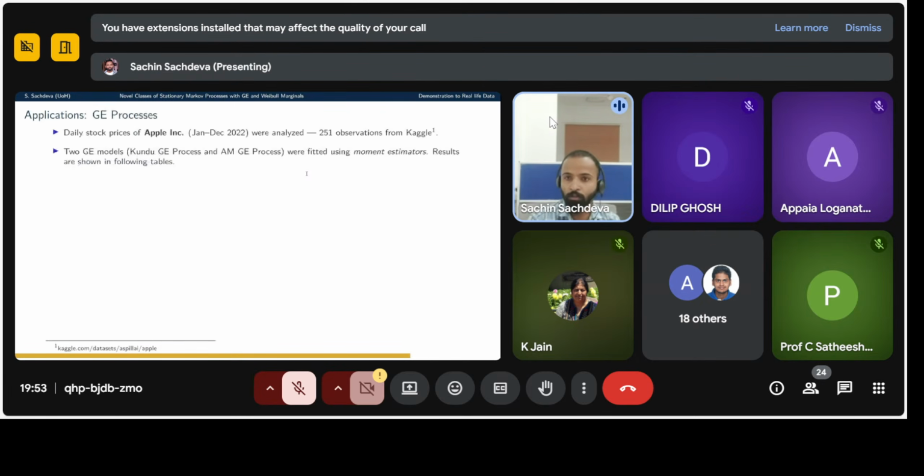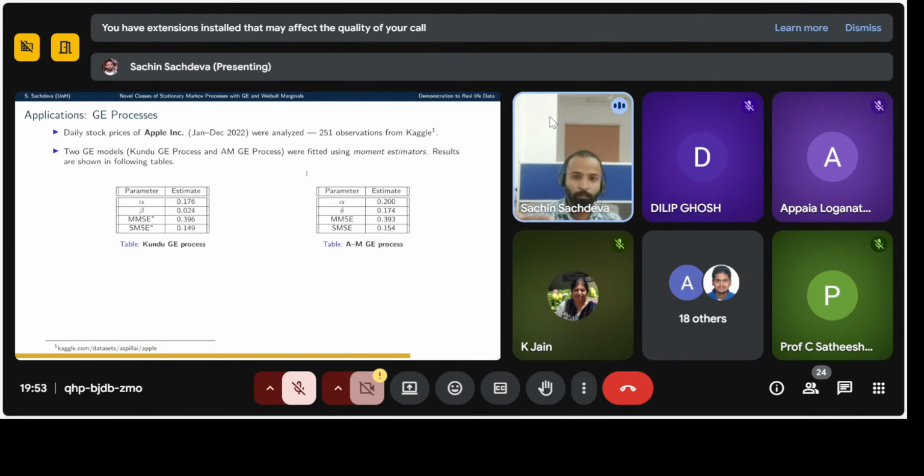So now, demonstration on real life data. For the GE process, I have used the Apple stock price from January to December 2022. It has 251 observations, and I have estimated the parameters using the method of moment estimates. The first table is the Kundu GE process. The other table is the AMGE process. The important point is that goodness of fit was assessed by the MSE between observed and simulated paths. I repeated it 5,000 times, and we calculated the mean of the MSEs, the MMSE.